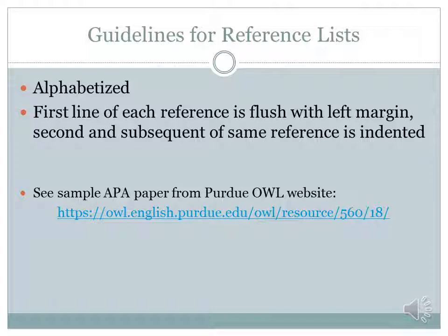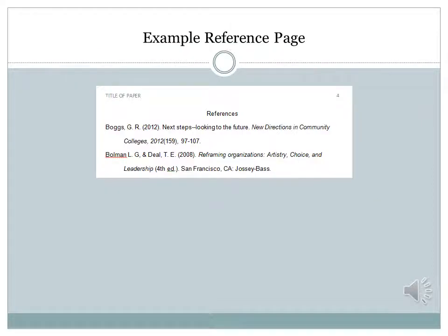It's really important to see what this looks like, so we're going to look at the sample APA paper from the OWL Purdue website. So from the example here, from the sample page provided by OWL Purdue, you'll notice that on your reference page, this is what it should look like. You'll have your running header, all capitals, still across the top with the page number, the word references centered, and then you'll have your actual references themselves. Note that they are alphabetized, and also note the indentation of that second and subsequent lines of each reference.